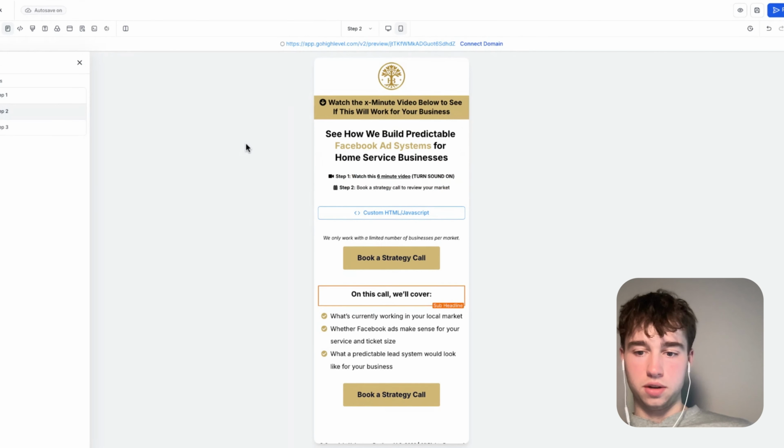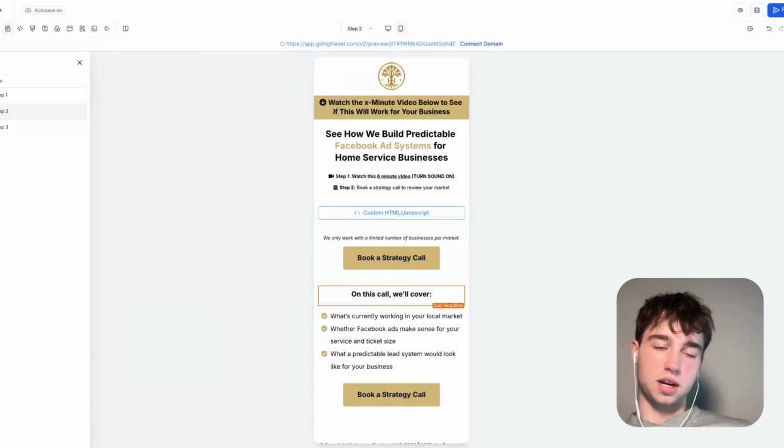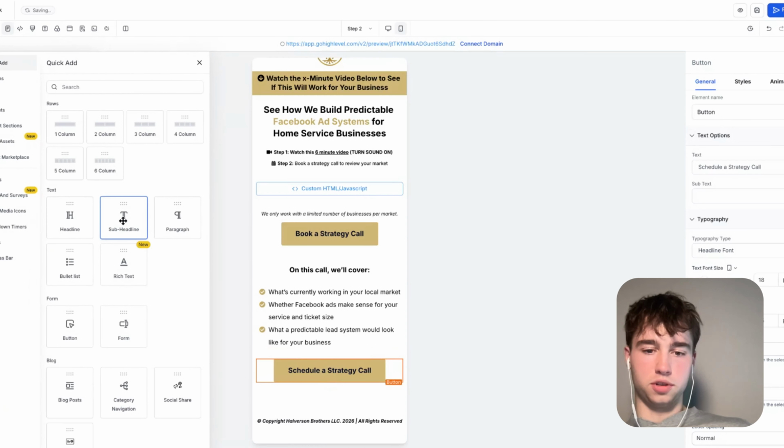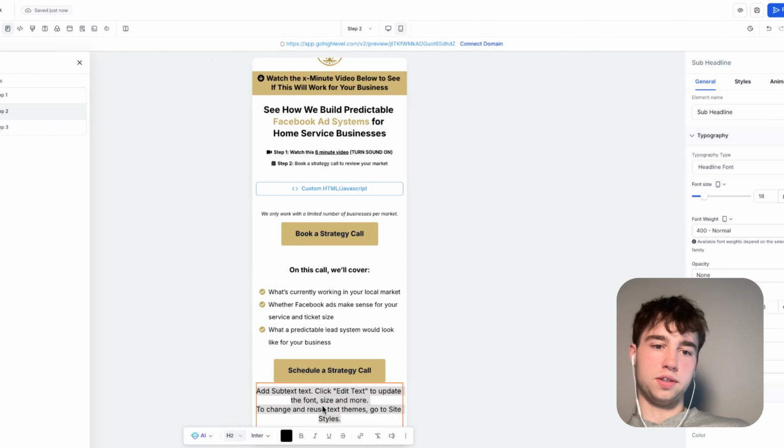Let's take a review here and make sure we're looking good. And then we'll review and make sure step 2 is good. This is, in my opinion, the simplest part of it all. I think the VSL is the main selling point here, obviously, so we've got to make sure we're dialed in when we get to that part. We're going to add in the minute timestamp, so we could have a simple subheadline underneath here. I like how it says this call is purely to see if the system fits your business.